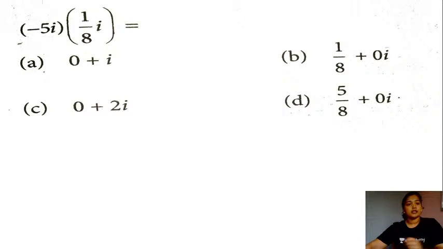Right then, this is the next question that I have for the class. Minus 5 times iota multiplied with 1 by 8 times iota is equal to which of the following options? That is, we are expressing the given equation in the standard form of a complex number, that is in the a plus iota b form. So simplify this question, students, now and give me your answers. What do you think? Which of the options is going to be the right answer here?